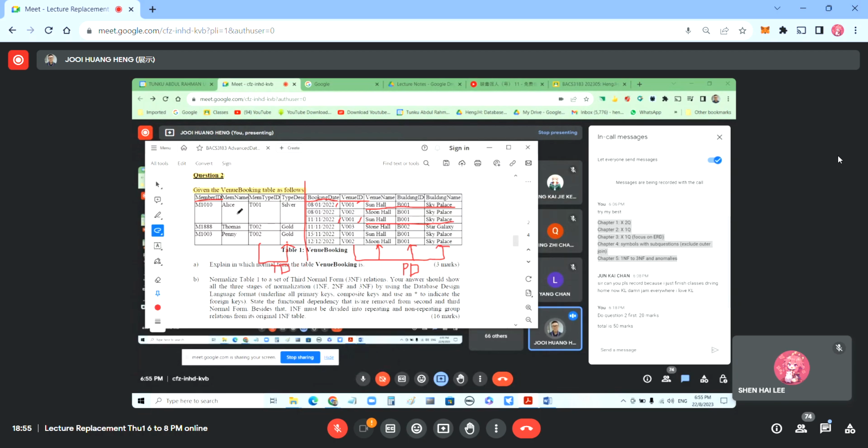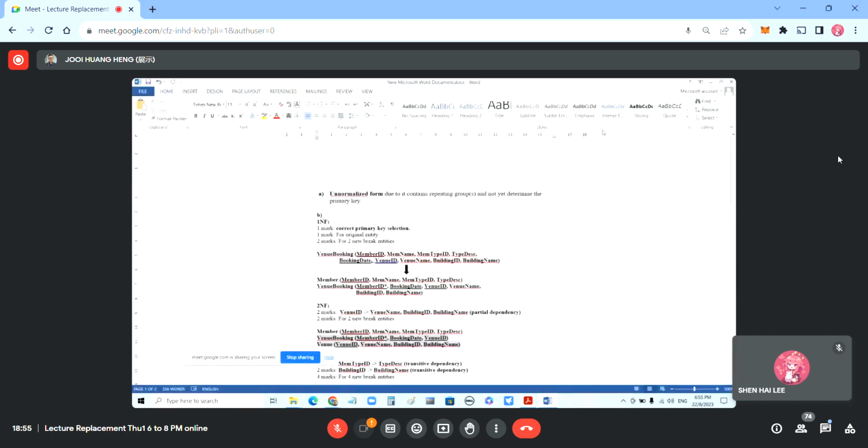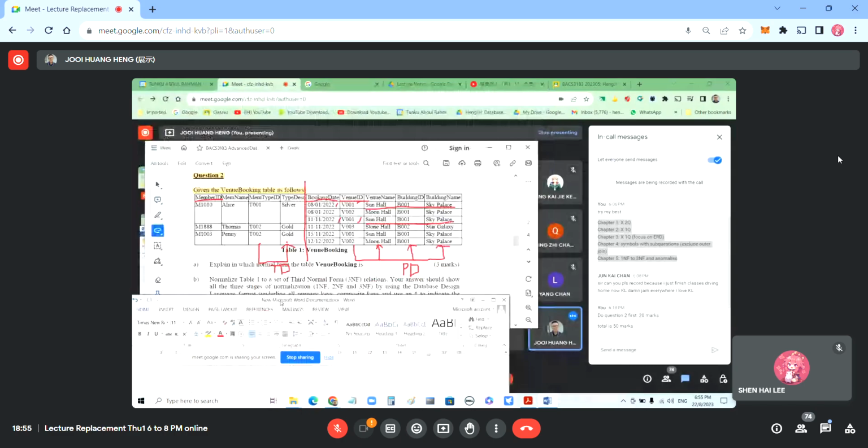Explain in which normal form the table is. We have empty spaces, so that is unnormalized form. Also, the original table doesn't have a primary key. Since there is no primary key and there are empty spaces like this, we call it unnormalized form.